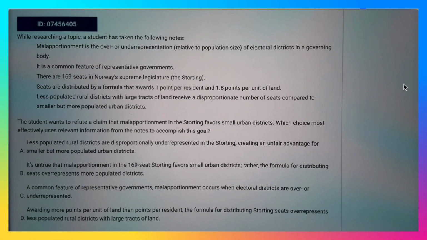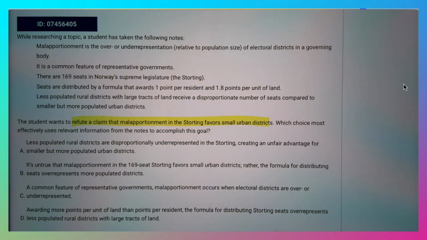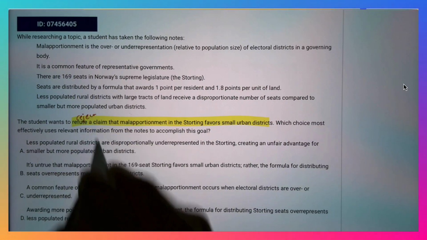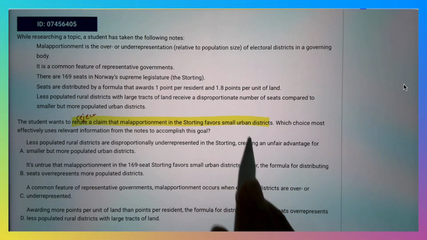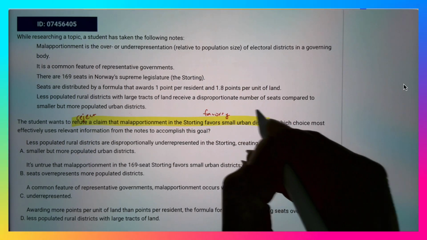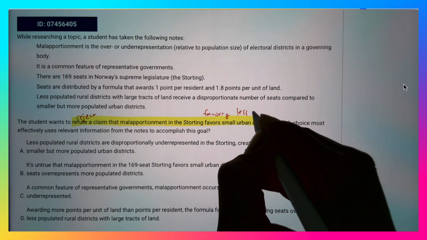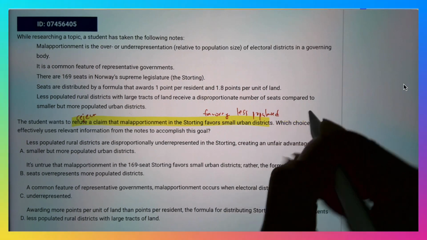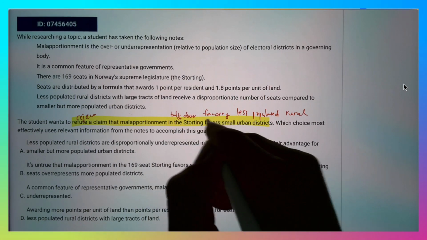The student wants to refute a claim that malapportionment in the Storting favors small urban districts. Okay, you guys know that refute means reject, so we have to say something opposite to this, favoring small urban districts. So talk about something favoring small or less populated rural districts. Less populated. Okay. So you want to talk about this guy here.